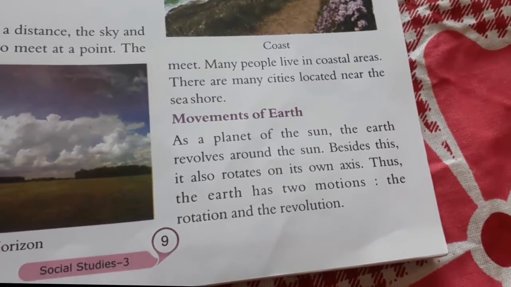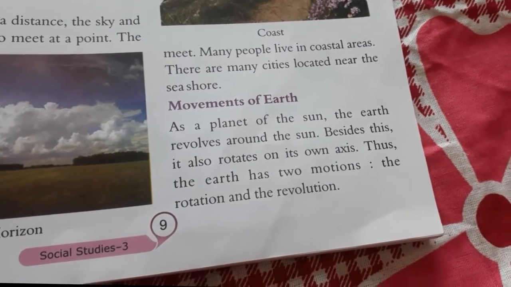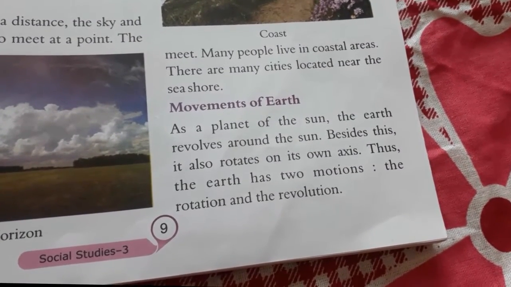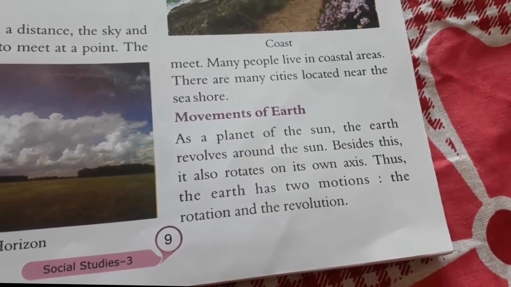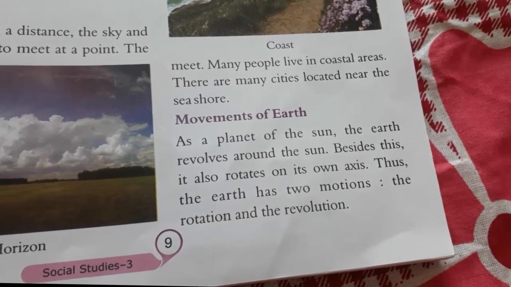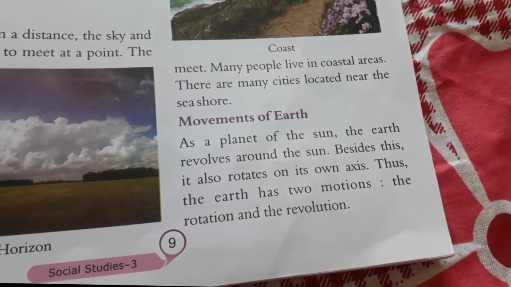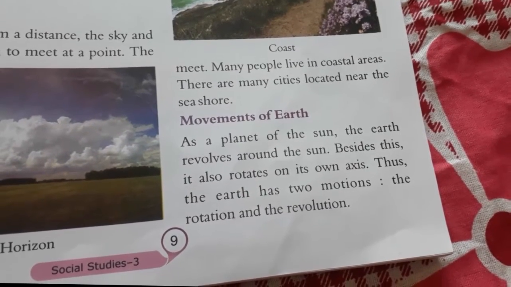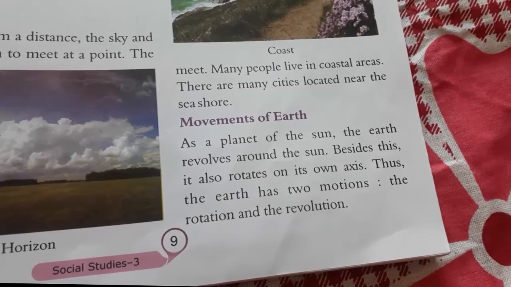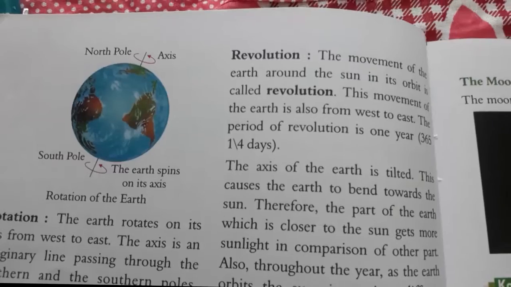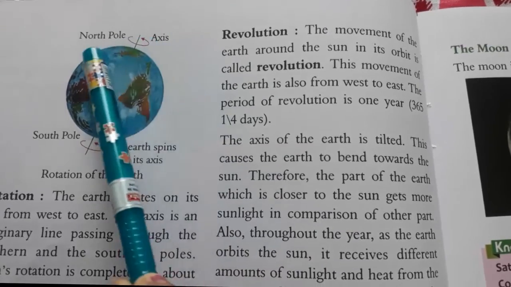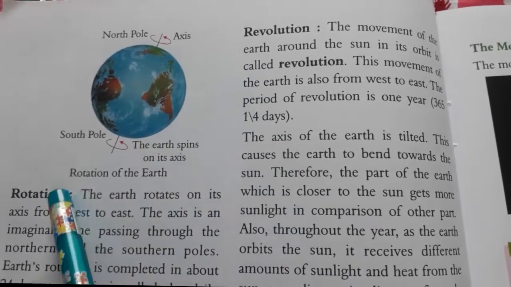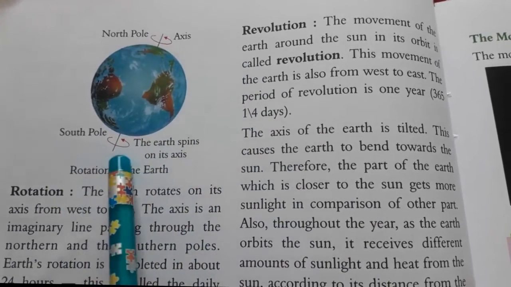Movement of earth. As a planet of the sun, the earth revolves around the sun. Besides this, it also rotates on its own axis. Thus the earth has two motions, the rotation and the revolution. Now see in this picture, the upper part of the earth is called the North Pole. The lower part of the earth is called the South Pole.